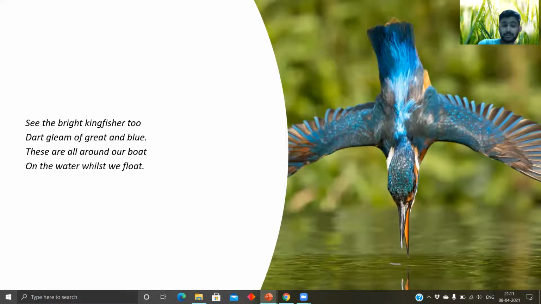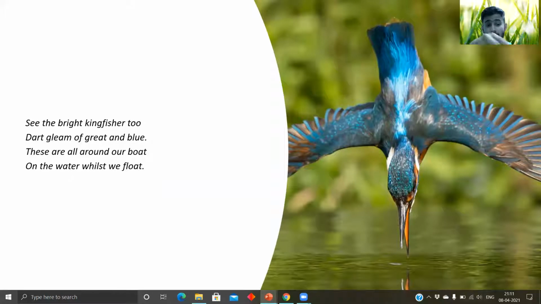See the bright kingfisher too, dart gleam of greatest blue. As I covered, gleam is shine, and the meaning of dart is sudden movement. So when you see a kingfisher, it makes a sudden movement. So all you see is it's shining in blue color feathers and all of its blue color on its body, as you can see. So when it flies past, you can see all of only that.